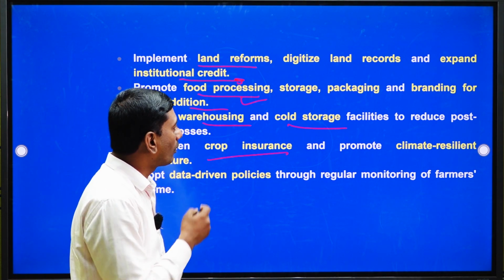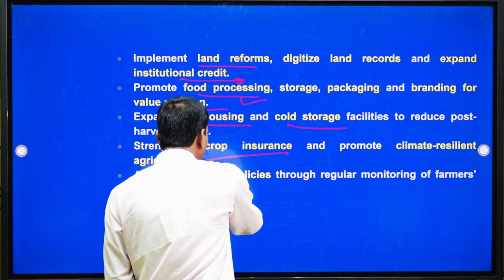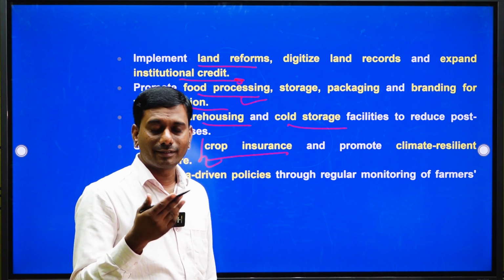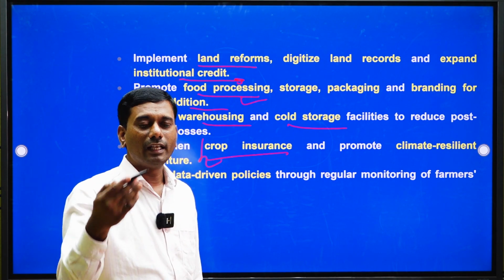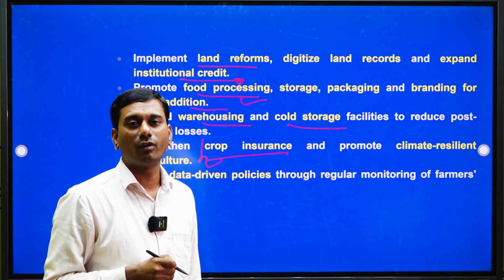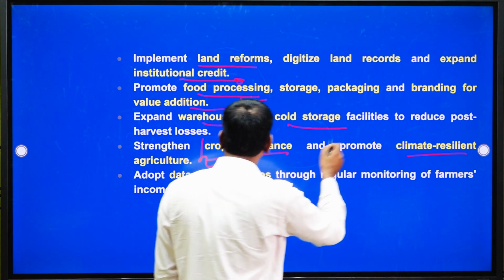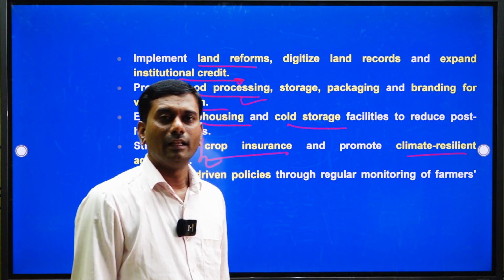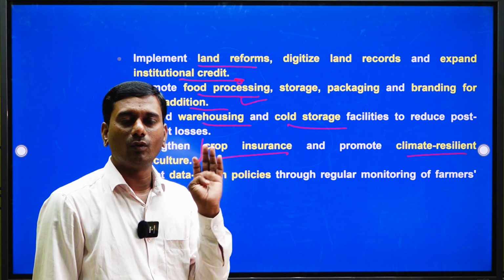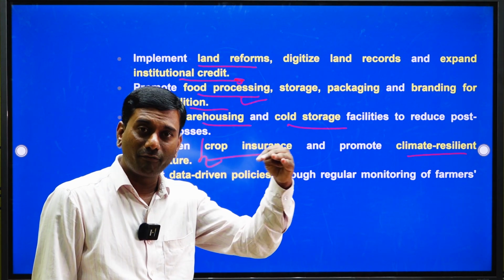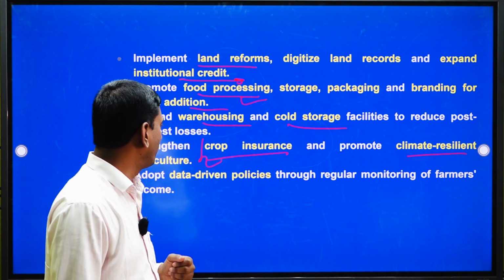And apart from that, strengthen crop insurance and promote climate resilient agriculture. This is very important. At the time of crop damage, crop loss, sudden hazards, drought situations, the government has to take more initiative to ensure successful insurance for the farmers' crops. That has to be taken care of, and climate resilient agriculture promoted. This is very important, okay. So growing of advanced agriculture practices, especially high yielding varieties and adoption of scientific methodological innovations in agriculture practice, has been suggested by the committee, okay.